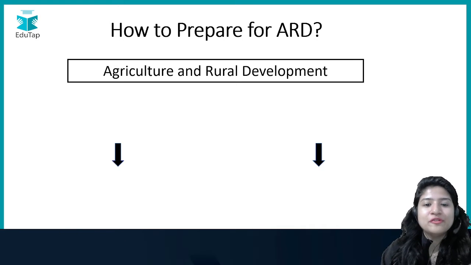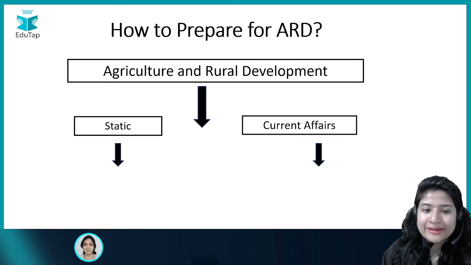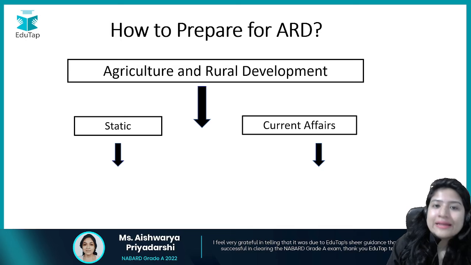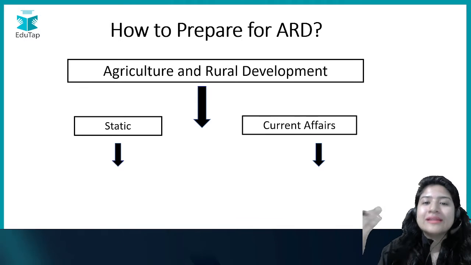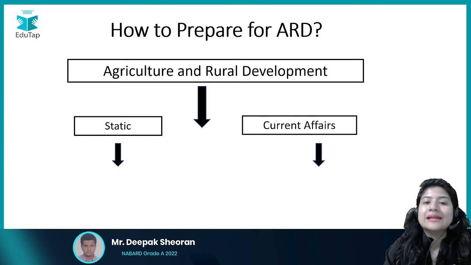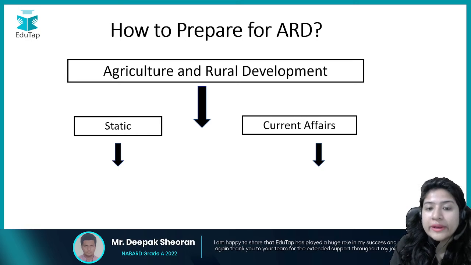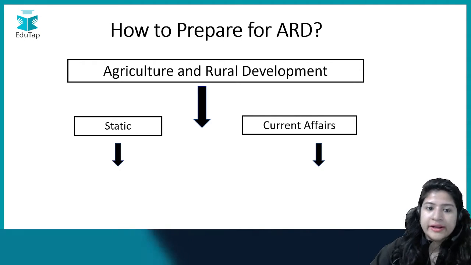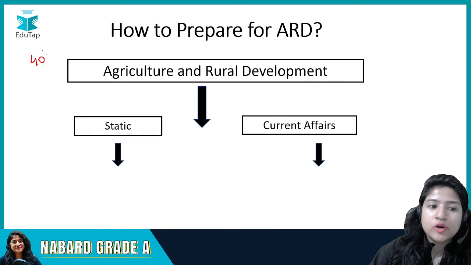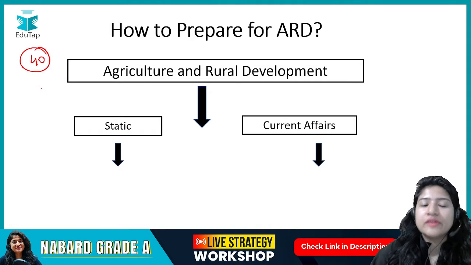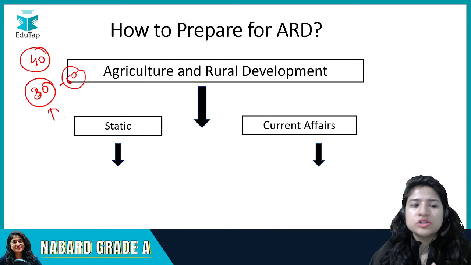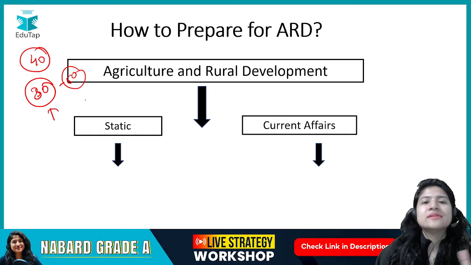Okay, here if you look at it, for the ARD section, agriculture and rural development, it has been observed that in these years the static has always held more weightage when we compare it to the current affairs section. In phase 1 you have 40 questions of static, and in phase 2 overall 30 questions worth 50 marks are asked, and these 30 include both static as well as current affairs.